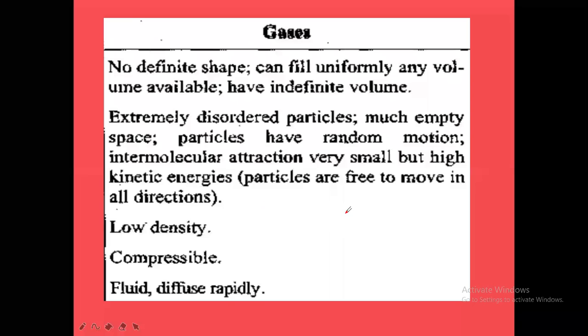The particles are free to move in all directions and have low density. They have low density because of greater volume. And they are highly compressible. The gases can be compressed. Do you know the LPG cylinder? LPG means liquefied petroleum gas. In an LPG cylinder, the gas is compressed under high pressure. Inside the LPG cylinder, the gas will be present at very high pressure. That's why when you switch on the regulator of the gas cylinder, the gas will come out with high pressure.